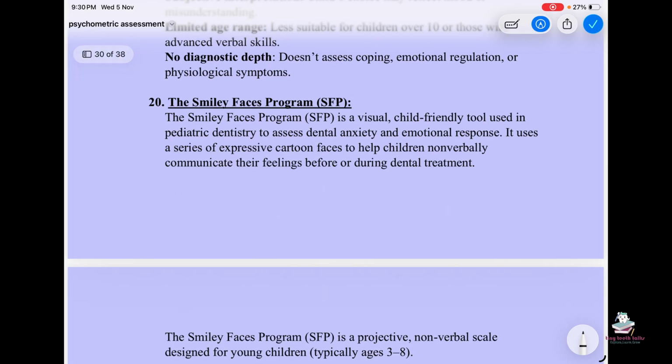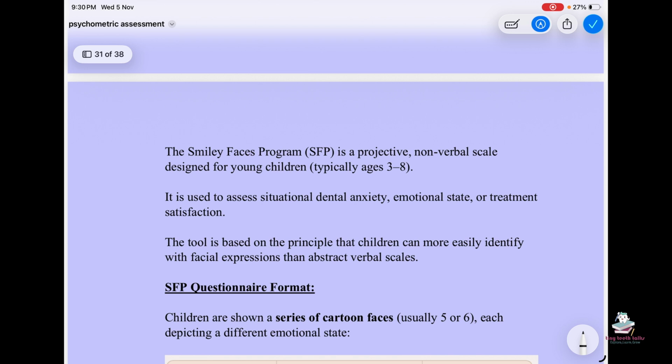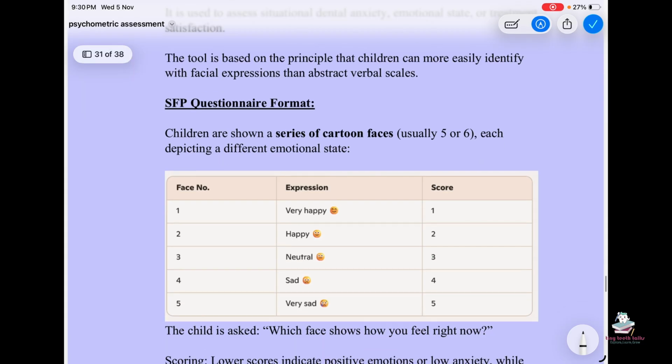And then the Smiley Faces program. It is a visual, child-friendly tool used in pediatric dentistry to assess dental anxiety and emotional responses. It uses a series of expressive cartoon faces to help children non-verbally communicate their feelings before or during dental treatment. The Smiley Faces program is a projective non-verbal scale designed for young children, especially 3 to 8 years. It is used to assess situational dental anxiety, emotional state, or treatment satisfaction. The tool is based on the principle that children can more easily identify with facial expressions than abstract verbal scales. So these are the formats.